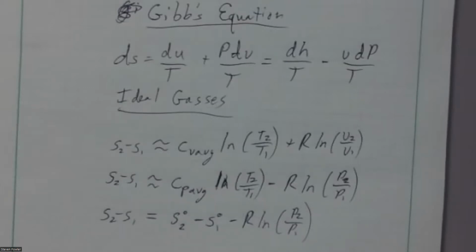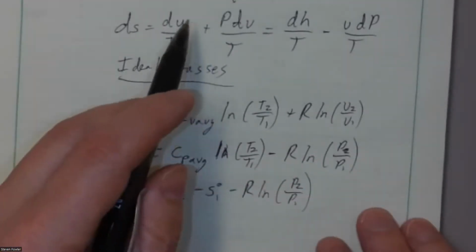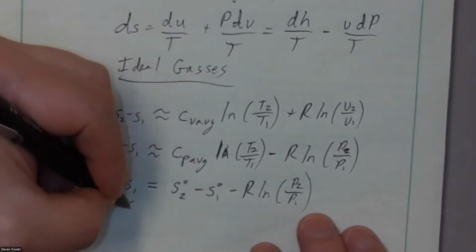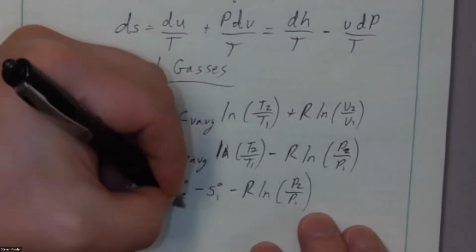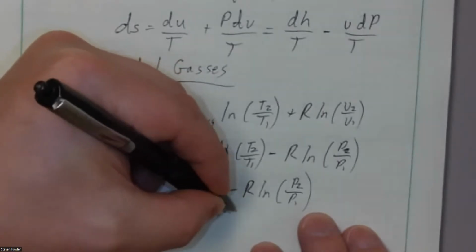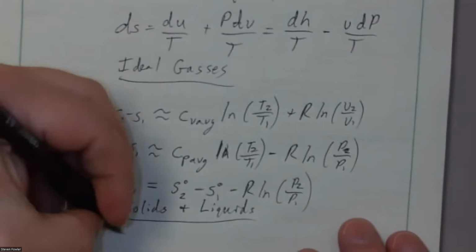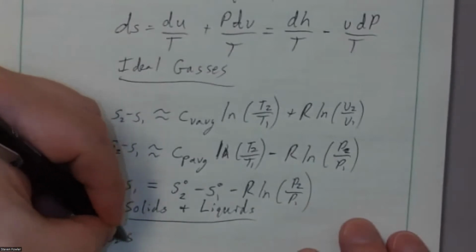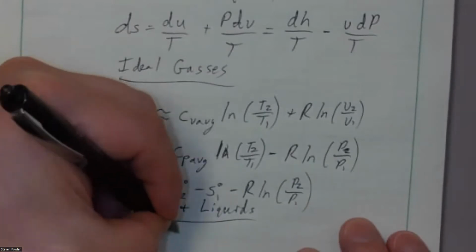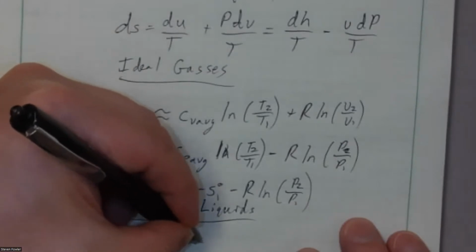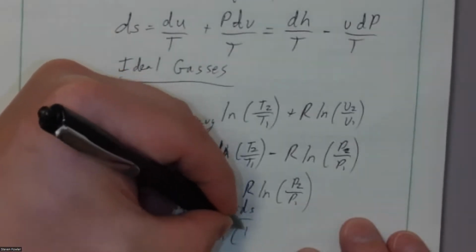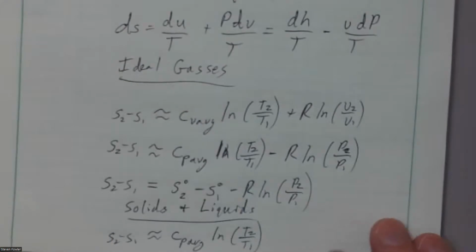What else then? We did mention also, Gibbs equation can also be applied to solids and liquids. And that's where S2 minus S1 we can approximate as, in this case, C sub P at the average temperature times the natural log of T2 over T1.